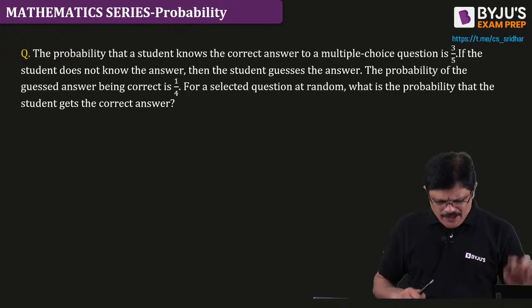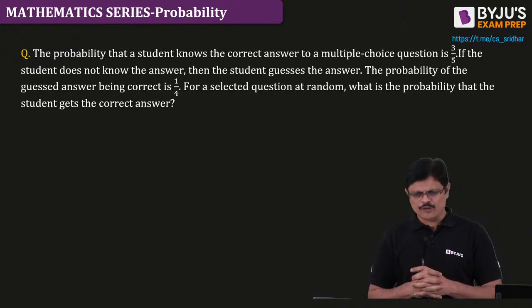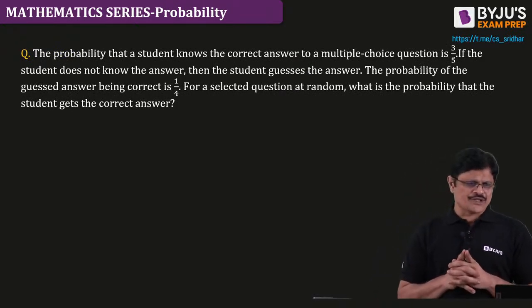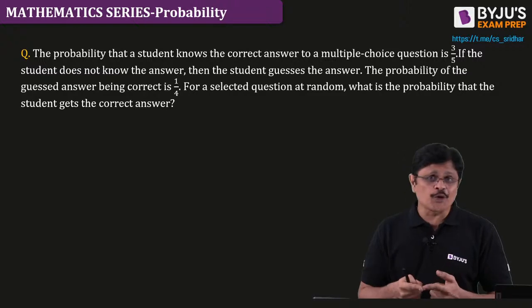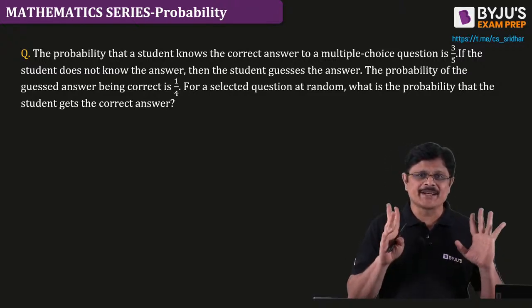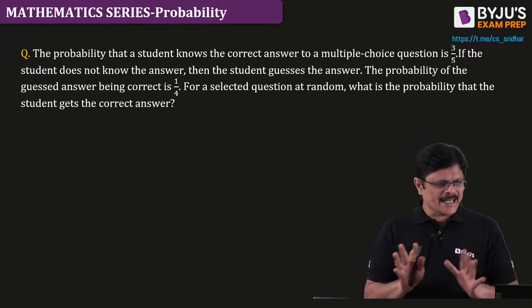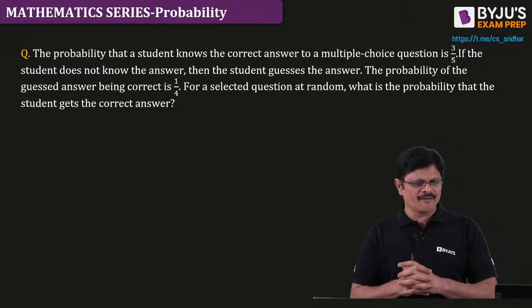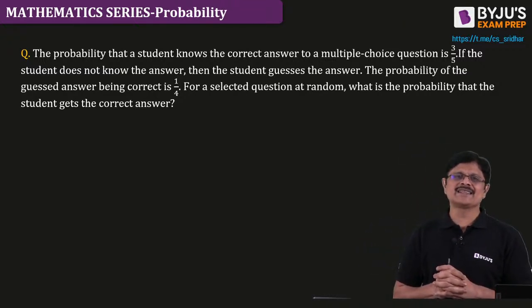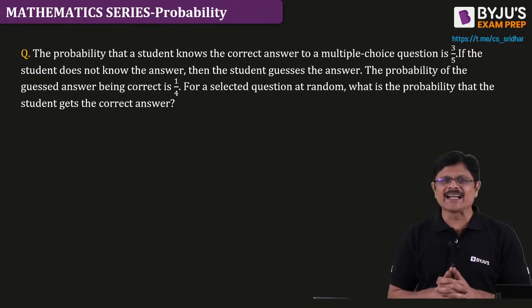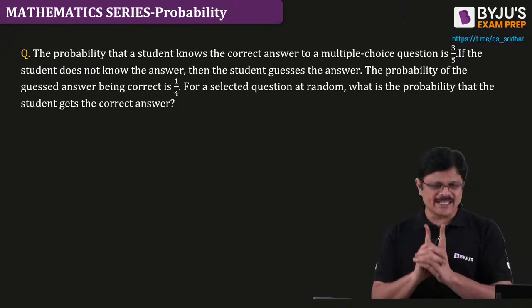Okay? This was a simple question. Using this question, I'll explain the idea of total probability and Bayes theorem. Both will be explained with this example only. This example will give you the complete clarity of total probability as well as Bayes theorem. Okay?